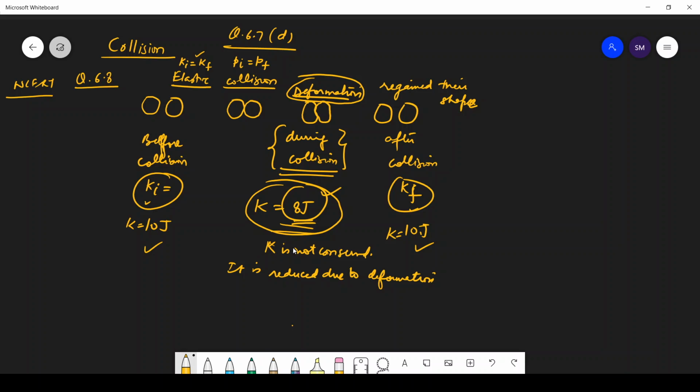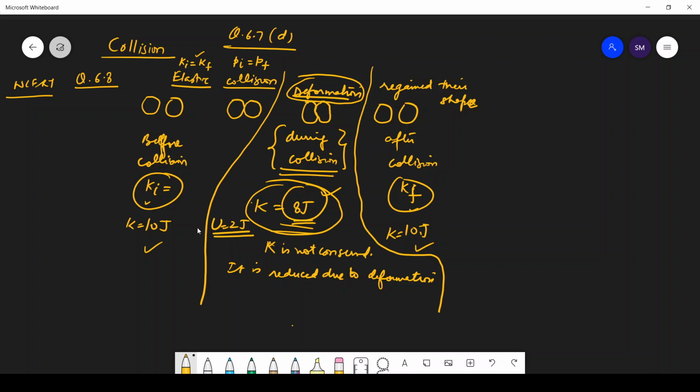Okay? During the collision, because their shape is changed, it is stored in the form of potential energy. Some of the energy is converted, so here you can say potential energy 2 joule. So part of the kinetic energy is converted into potential energy. Whenever there is change in shape, potential energy is stored due to change in shape.